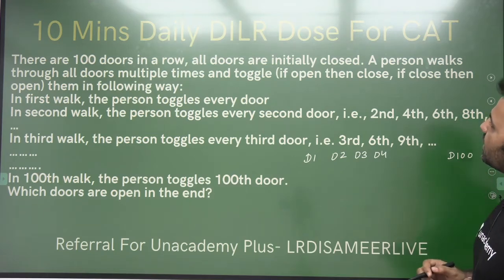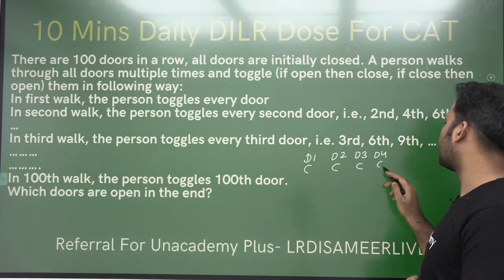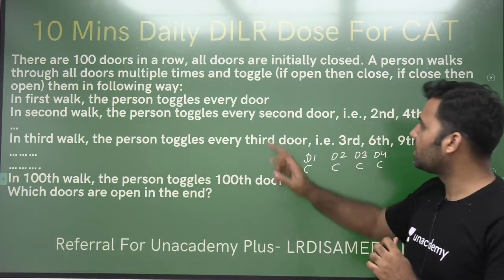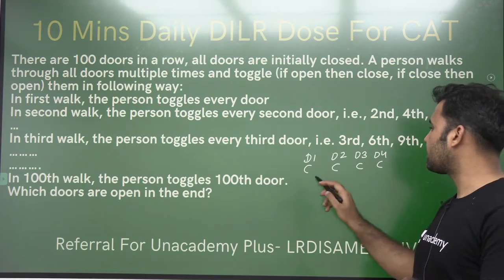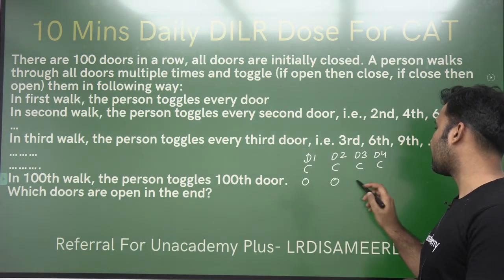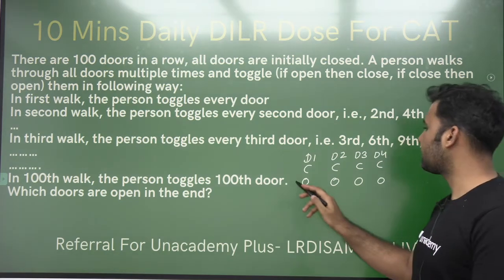Initially, all the doors are closed, right? So in the first walk, the person toggles every door, which means in the first walk the person will open every door, right?